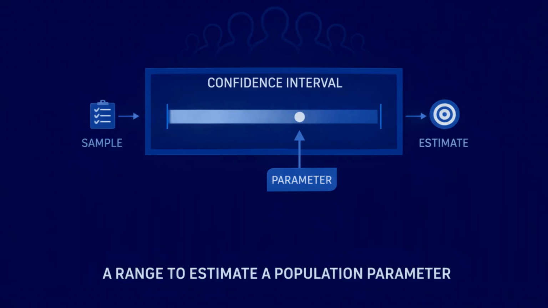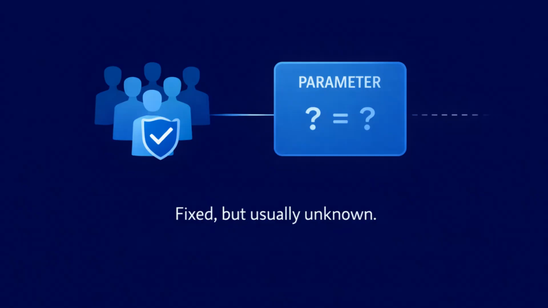clearly using words. A confidence interval is a range of values that we use to estimate something about a population. The value we are estimating is called a population parameter. A population parameter is a number that describes the entire population, such as the true average test score of all students at a school, or the true percentage of customers who would recommend a company. These values are fixed, but they are usually unknown.